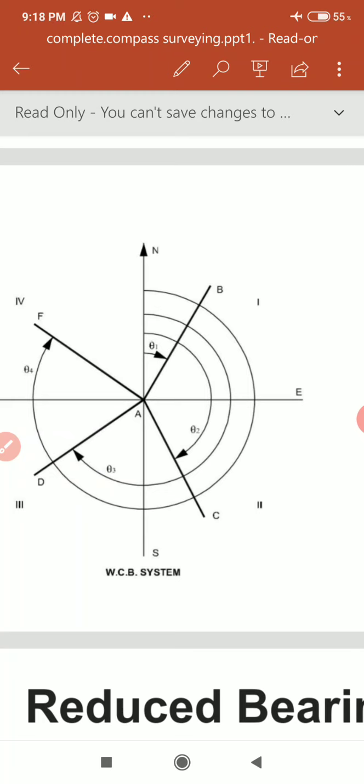So we must note in this system that if the angle or the line is very close to the north and lies in the fourth quadrant, then we are very near to completing a circle. So all the angles start from north and the measurement goes in the clockwise direction, starting from 0 degree at the north and ending up to the 360 degree, that is also a north point. So covering the whole circle. That's why it is named as whole circle bearing system.